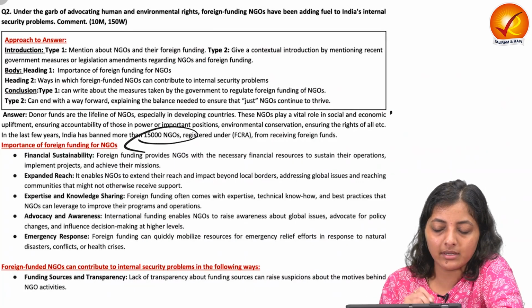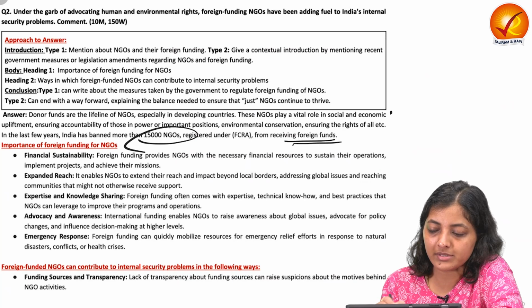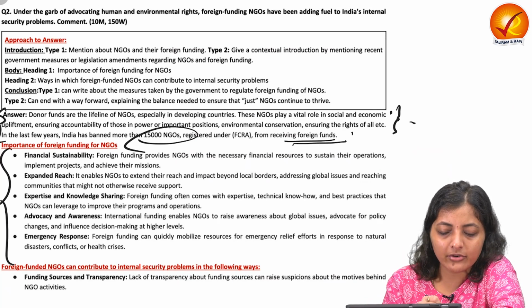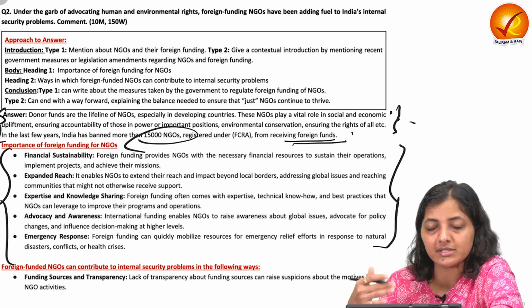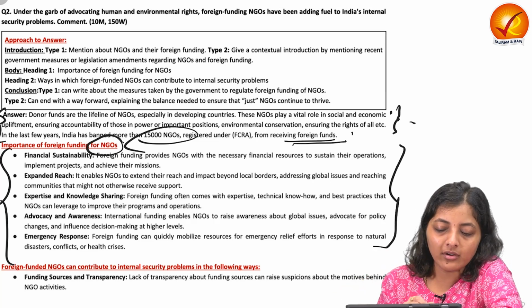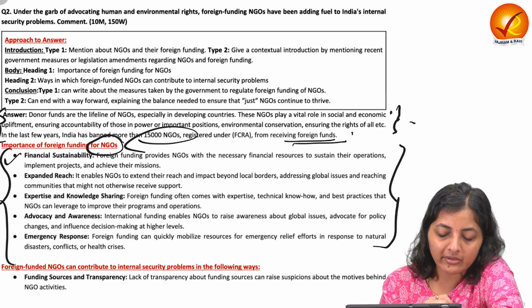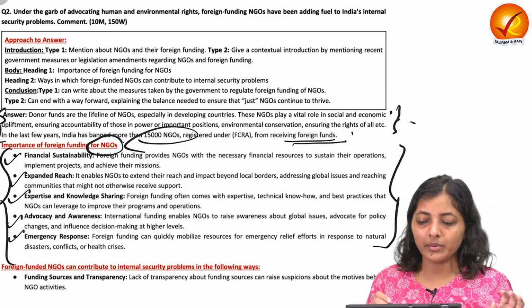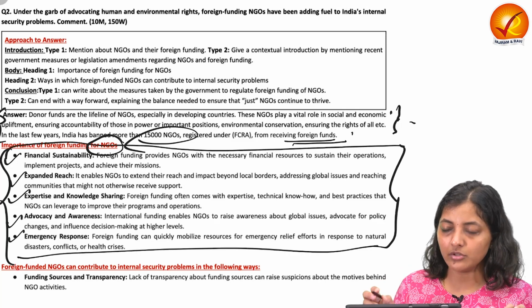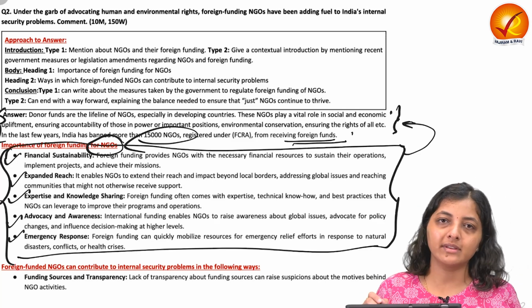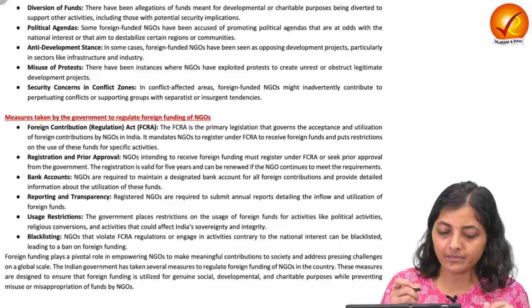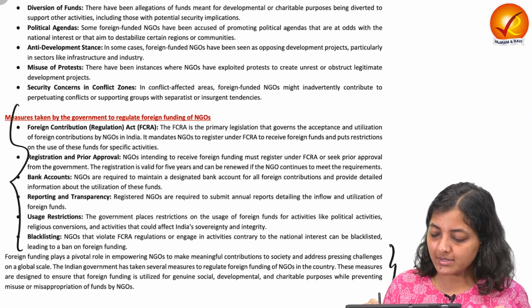Like some context, around 15,000 NGOs were banned from receiving the foreign funds, and the role of NGOs. You can explicitly tell what is the very first need of the foreign funds for NGOs to flourish: financial stability, sustainability, expanded reach, expertise, emergency response, and the advocacy and awareness. Or because this is not explicitly asked in the question, you can also merge it in the introduction as we have discussed. Then how it contributes to the internal security issues, then measures taken,